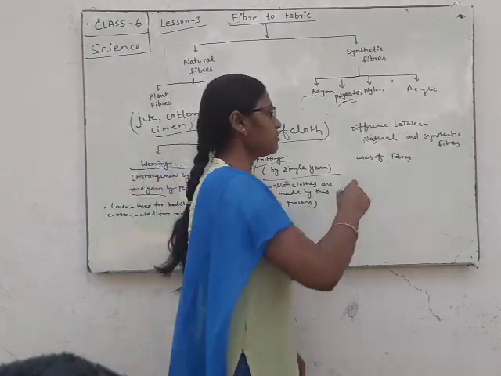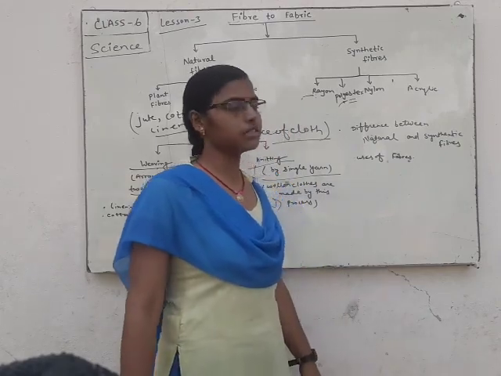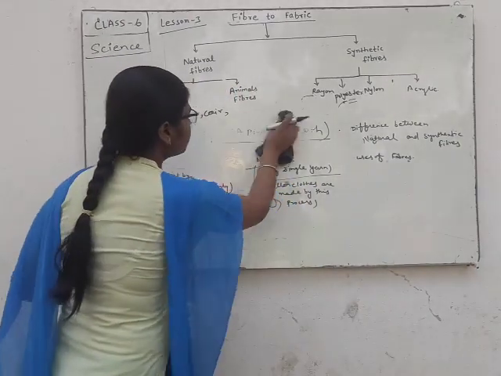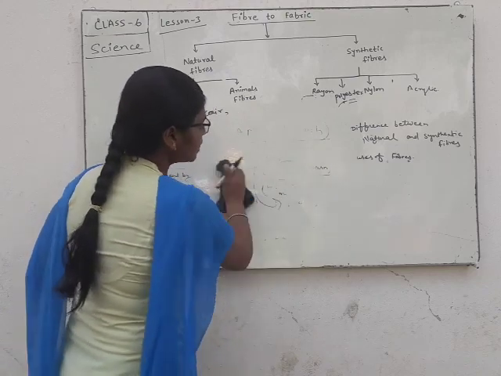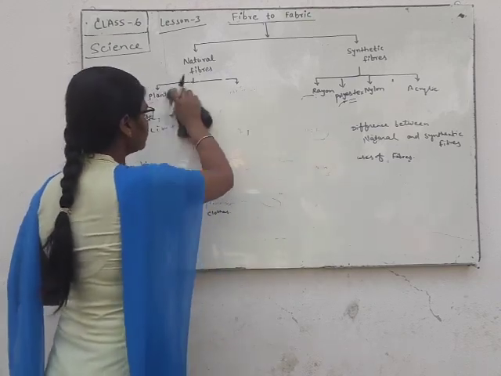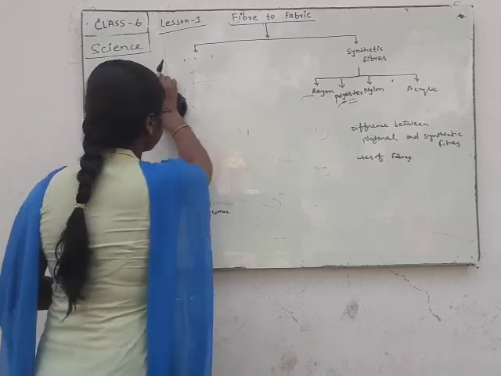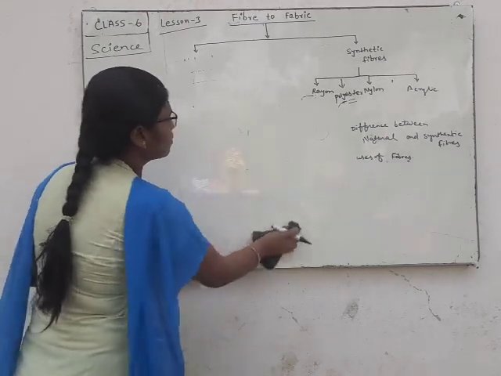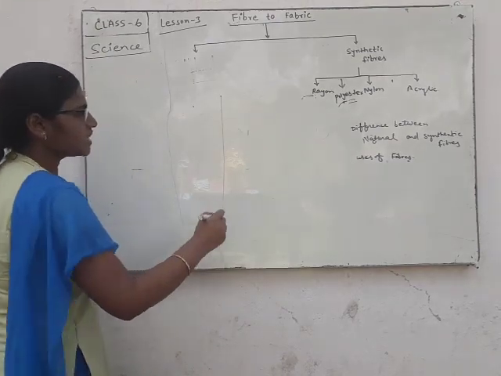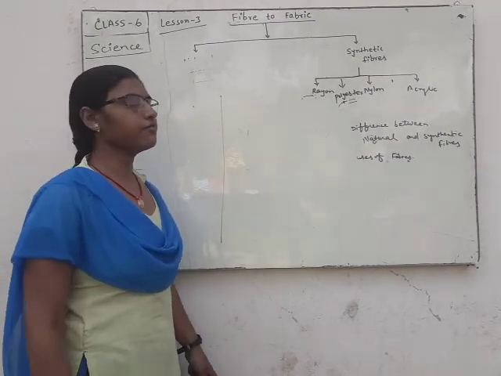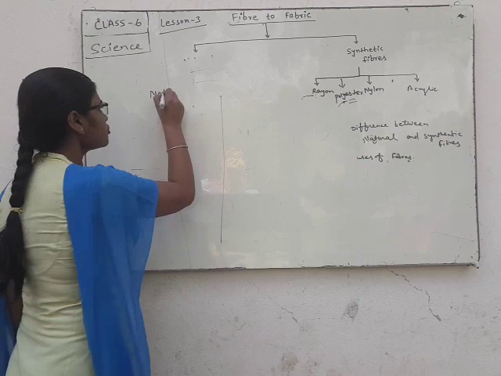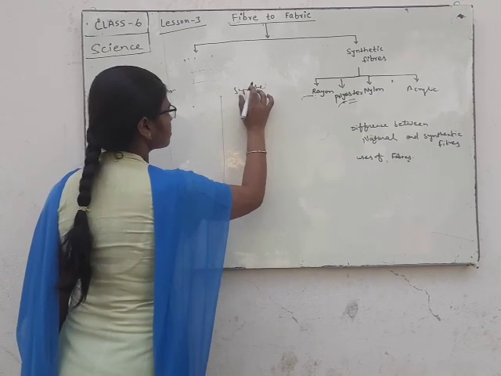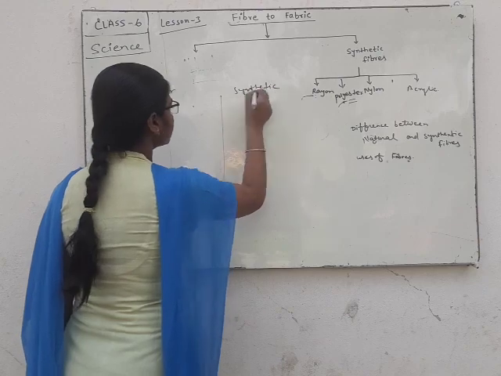Now we will discuss the difference between natural and synthetic fiber. They are very different, dissimilar to each other. On one side we write natural fiber and on the other side synthetic fiber.